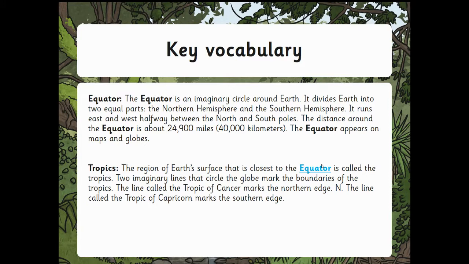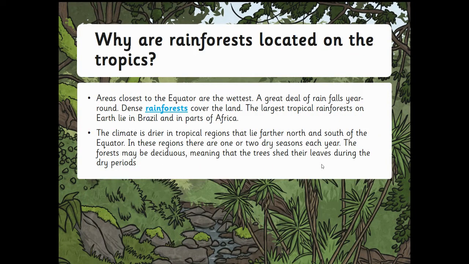So the tropics, the region of the Earth's surface that is closest to the equator, is called the tropics. So these are two imaginary lines that circle the globe that mark the boundaries of the tropics. The northern edge is called the Tropic of Cancer, and the southern edge is called the Tropic of Capricorn.